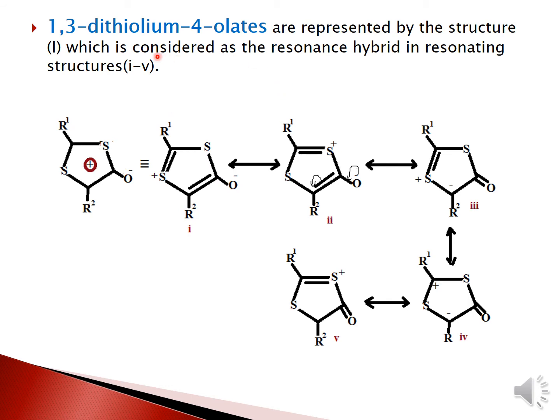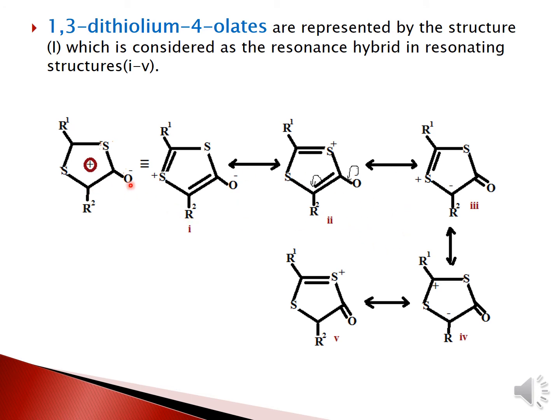Now we start with the 1,3-dithiolium 4-olates. This is the structure. Thio is for the sulfur atoms attached, and olate is for O minus. Okay, 4-olate, and it depends on the position. This 1,3-dithiolium 4-olate structure is represented by all of these canonical forms of the resonance hybrid.